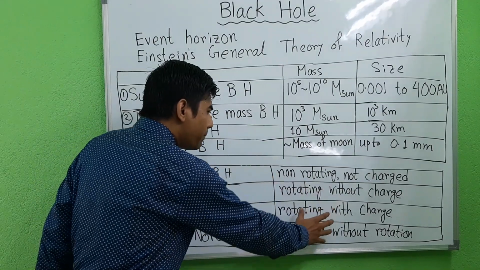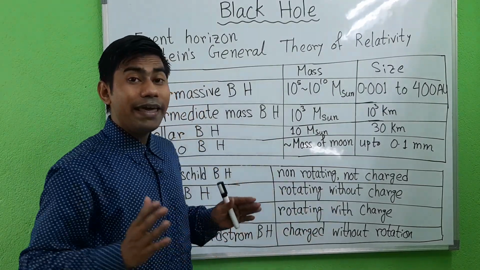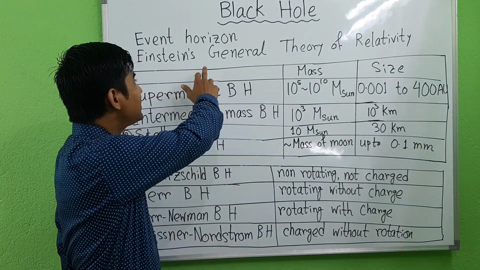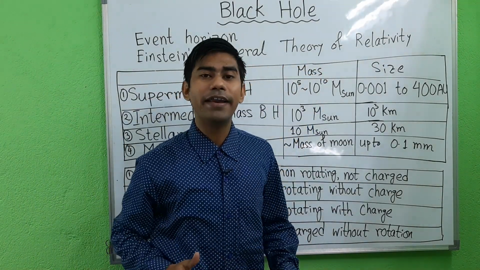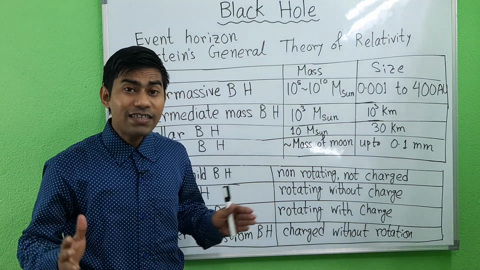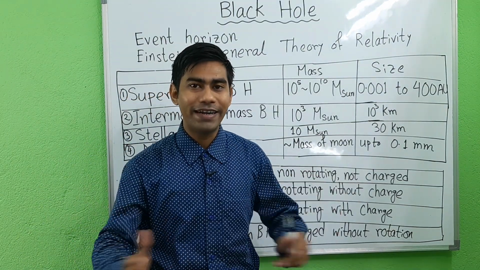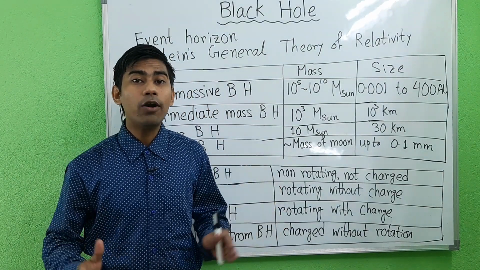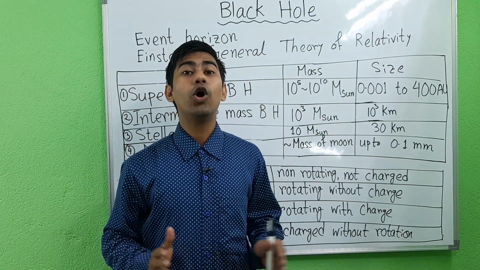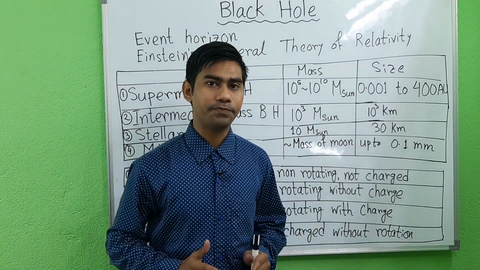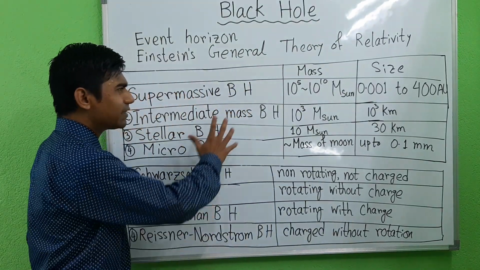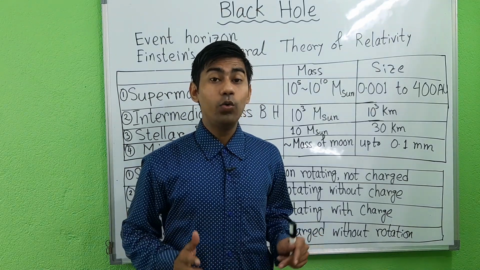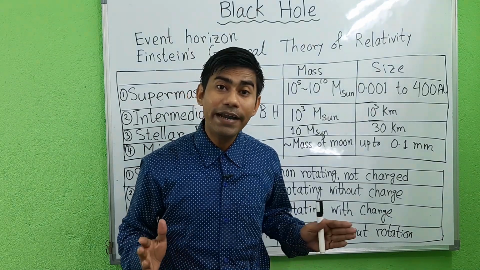Now, rotating black holes obey the exact black hole solution of Einstein's general theory of relativity. As most stars rotate, it is expected that most black holes in nature are rotating black holes. So these are the different types of black holes. Now we discuss the event horizon.